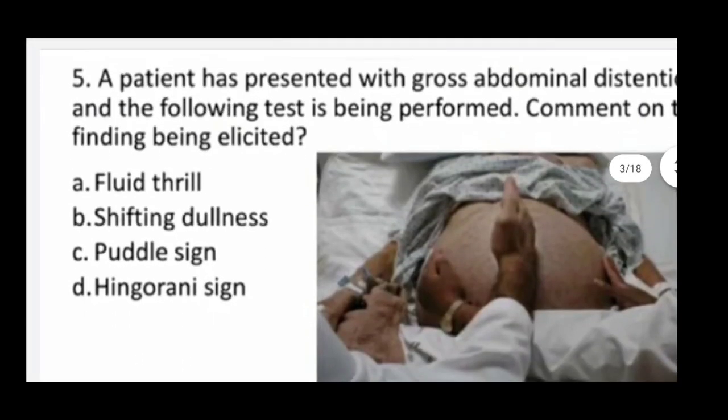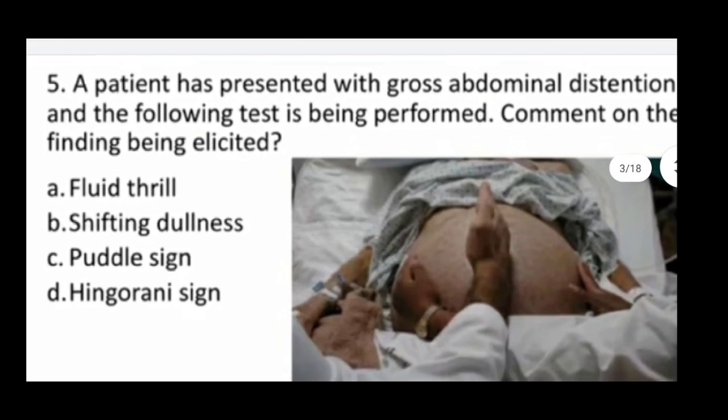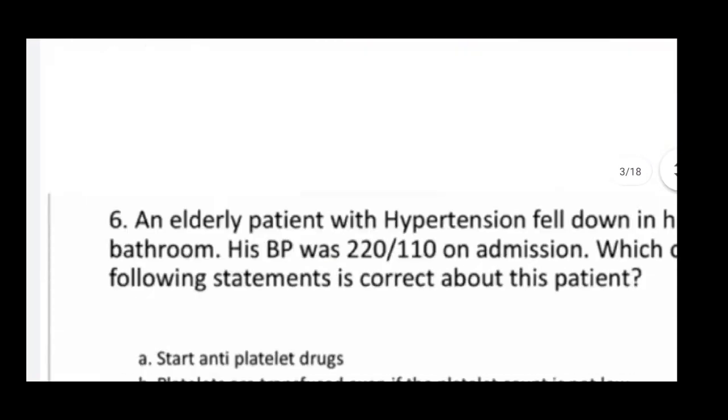Next one. A patient has presented with gross abdominal distension and the following test is being performed. Comment on the finding being elicited. So the correct answer here is A, fluid thrill.